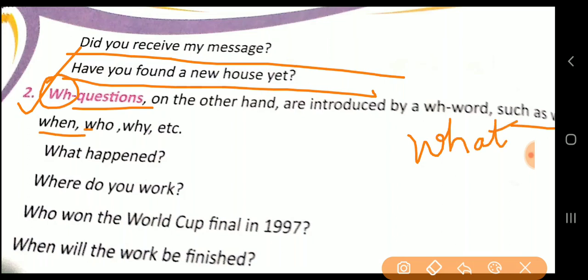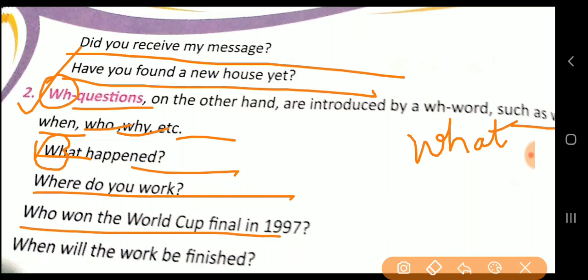What, when, who, why, etc. Okay, now you see each sentence begins here with what happened. So every sentence will start with a WH letter. Where do you work? Who won the World Cup final in 1990? When will the work be finished? So can you see the first letters are beginning with a WH?